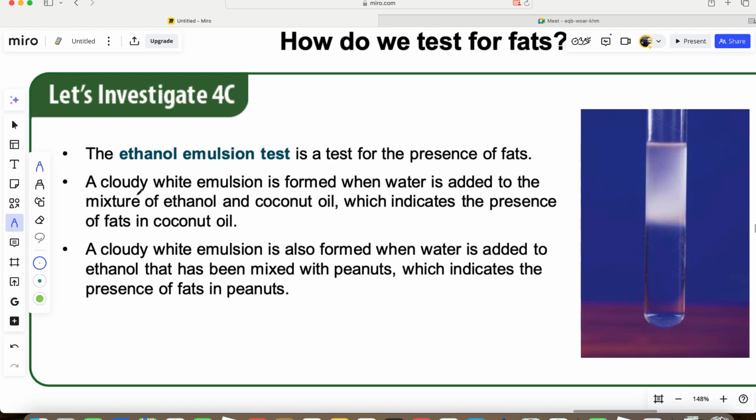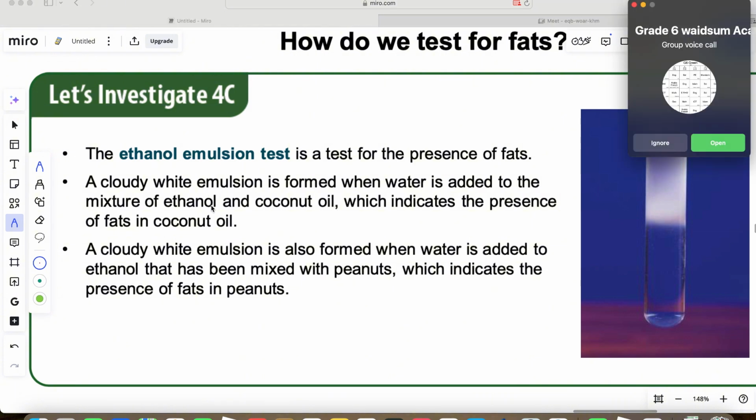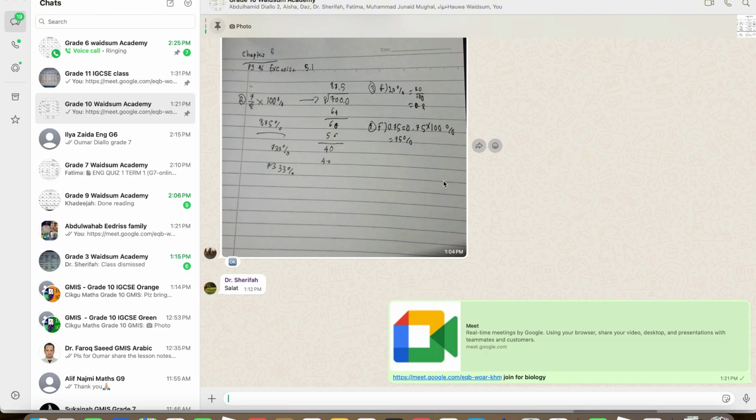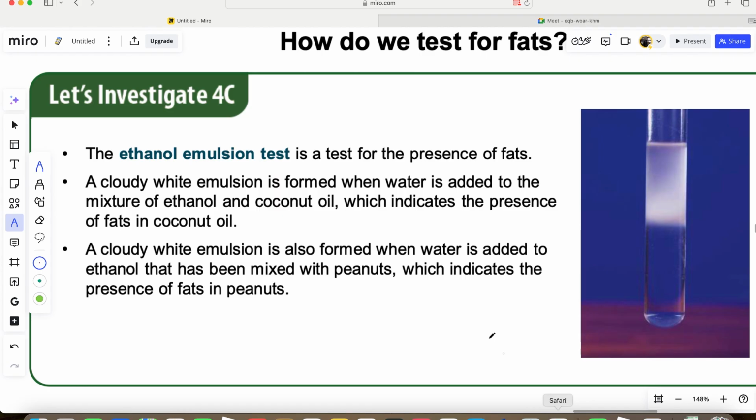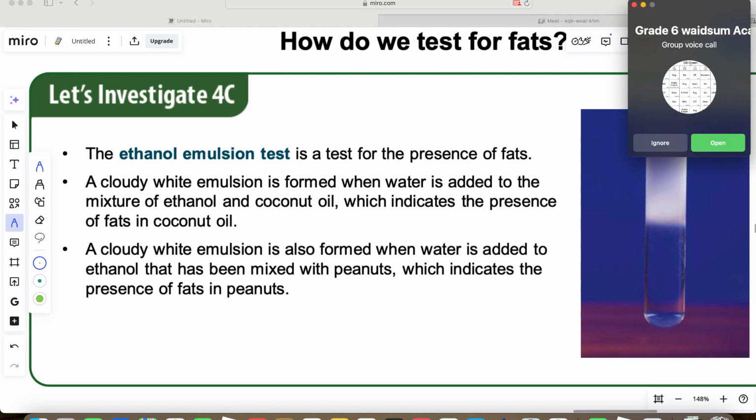A cloudy white emulsion is formed when water is added to the mixture of ethanol and coconut oil.